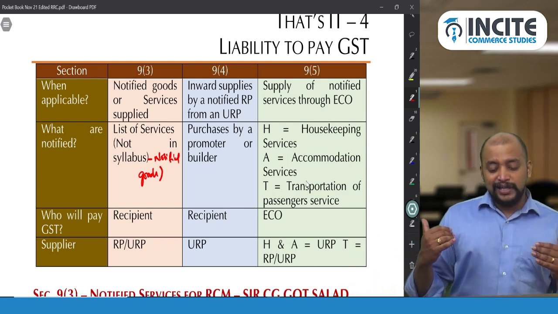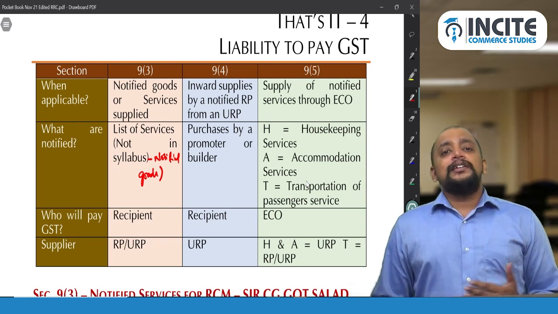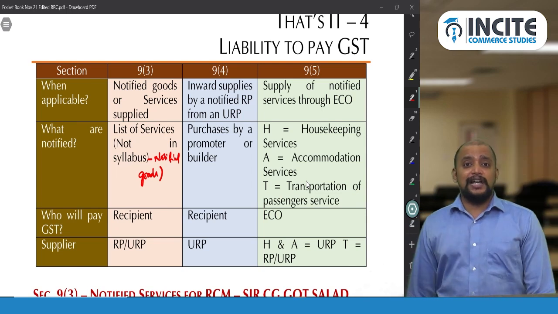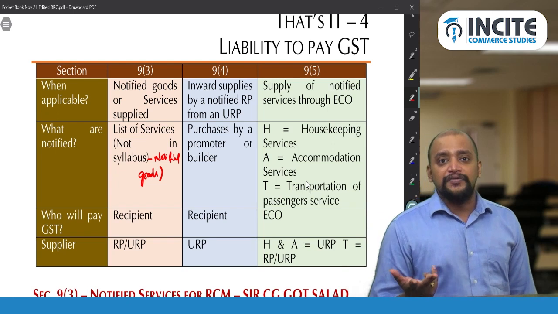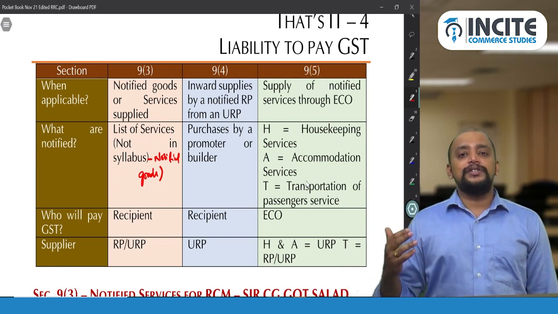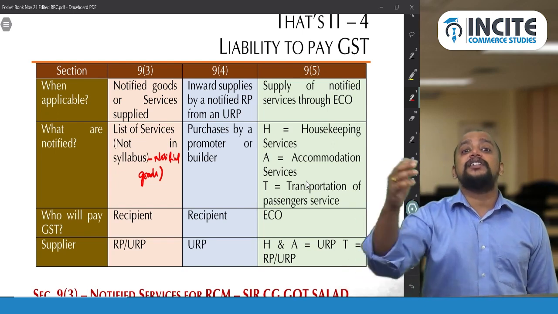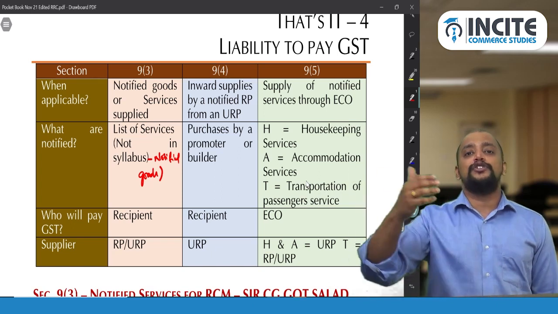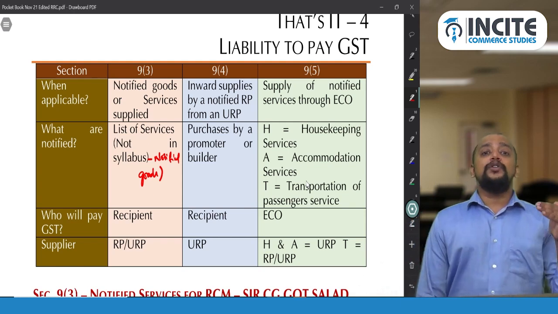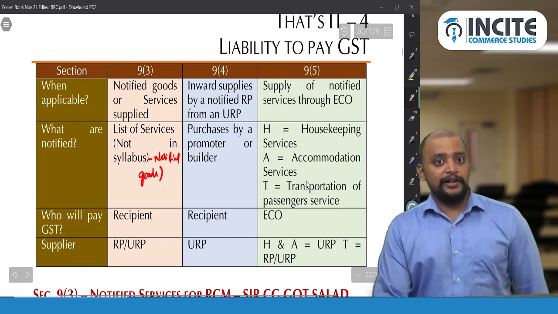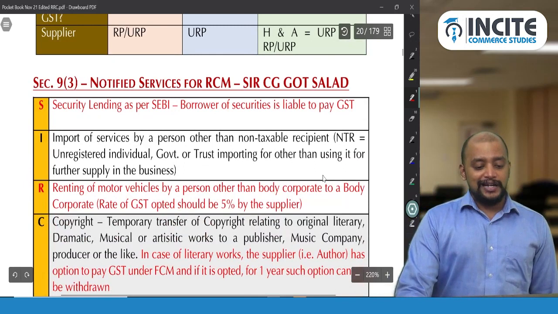Now we are starting with 9.3. So what is 9.3? There are some notified goods and services on which liability to pay GST is on the recipient, sorry, not the e-commerce operator. Liability to pay GST is on the recipient. And in this 9.3, we have only notified services in the syllabus. Notified goods are not there. What are those notified services?